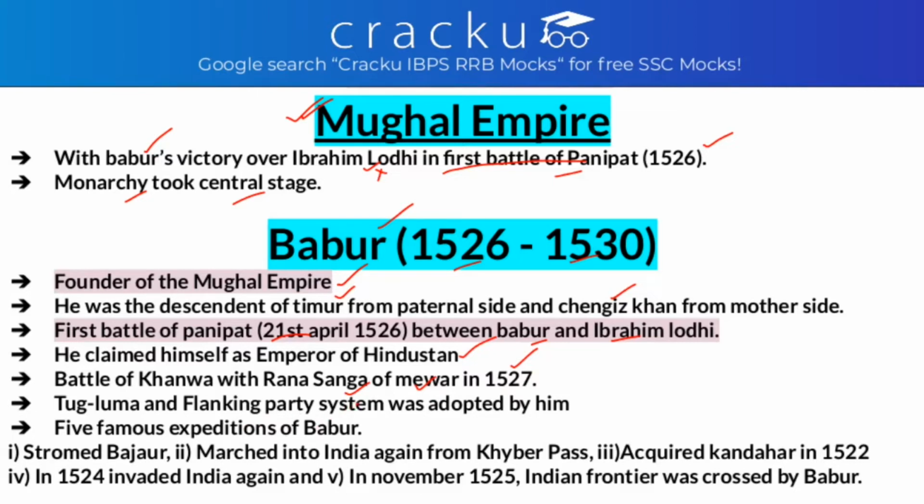The party system which was adopted by Babur is Tughlama and flanking party. There are 5 major expeditions of Babur: when he stormed Bajaur, when he marched into India again from Khyber Pass, when he acquired Kandahar in 1522, when he invaded India again in 1524, and in November 1525 when he crossed the Indian frontier.